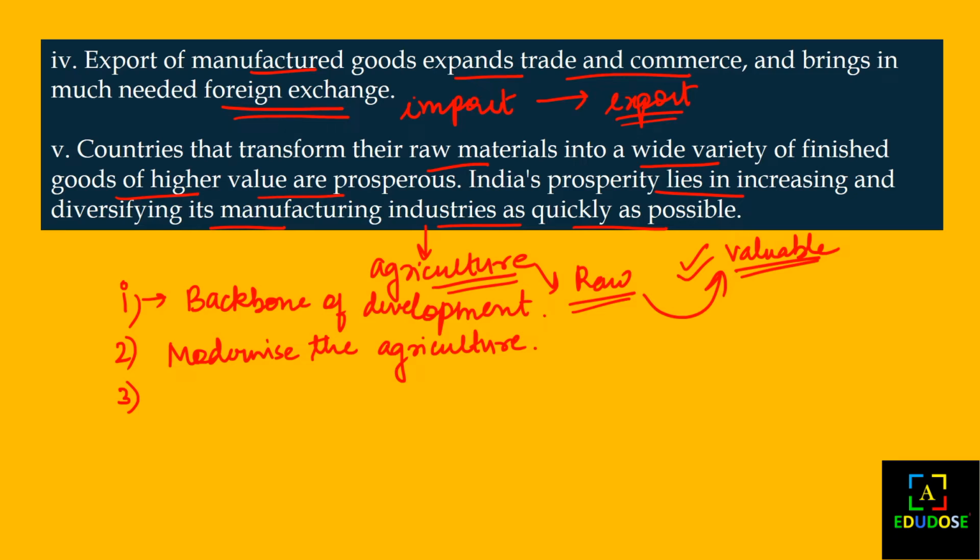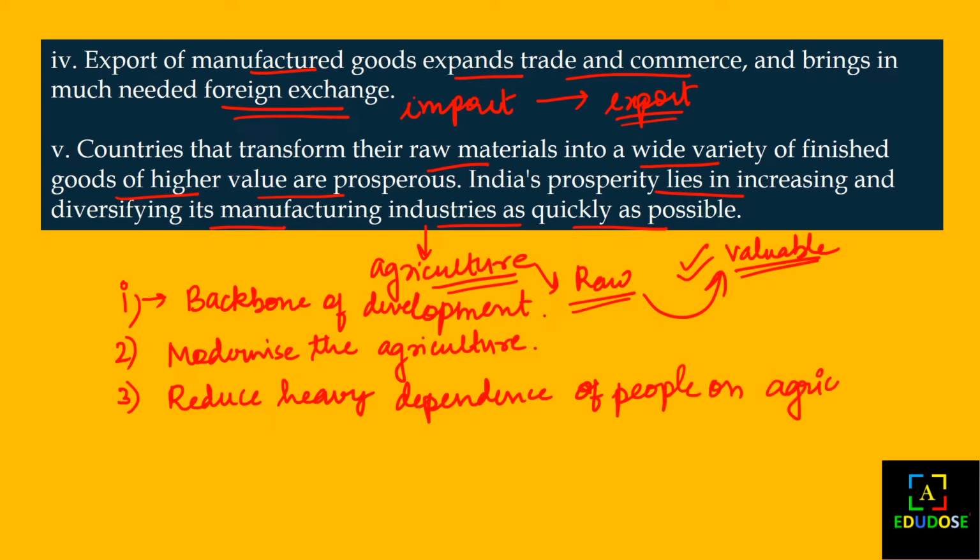So the next thing is what? They reduce heavy dependence of people on agricultural income.